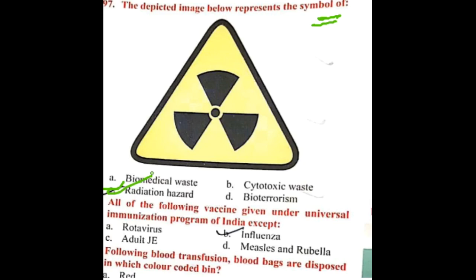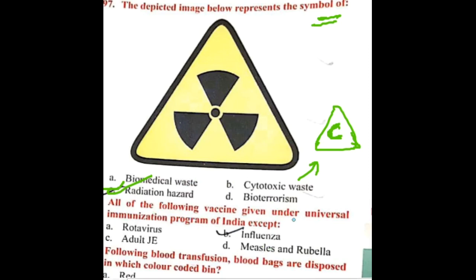Then for cytotoxic waste, it looks something like this. There will be a triangle with C in it. That is for cytotoxic waste. Then for biomedical waste, it's a complex symbol. Anyways, we will learn it in different classes. Next question.